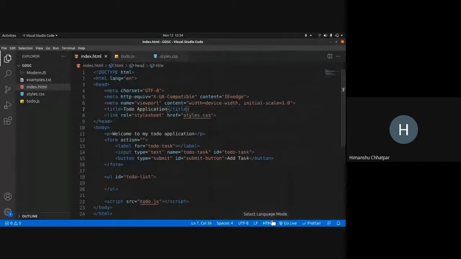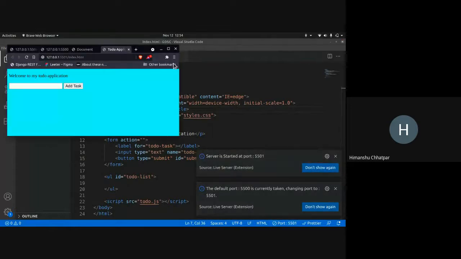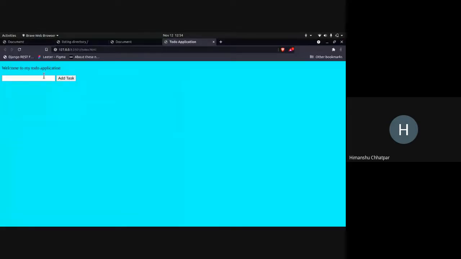Okay, so this is the to-do application. You can add a task and toggle it complete.